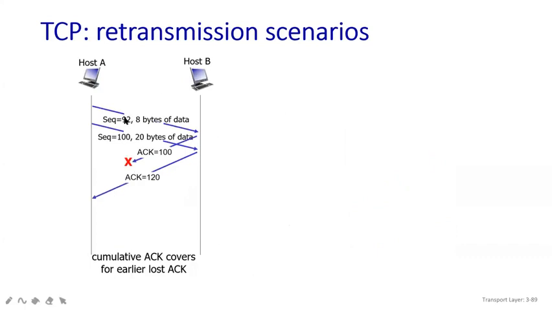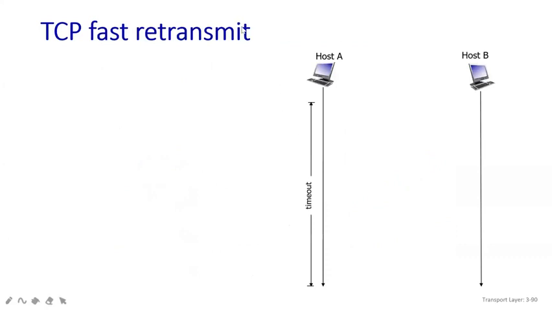Two sets of data we have sent, but one acknowledgement has been lost, while the next one is received. What will happen? Here it will send 15 bytes of data again, that is, it is going to retransmit once again. One more scenario is fast retransmit. This is known as fast retransmit.